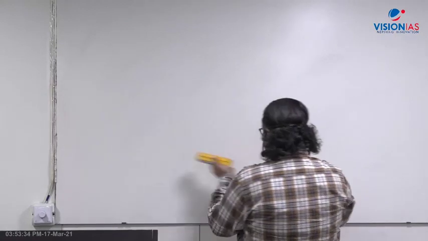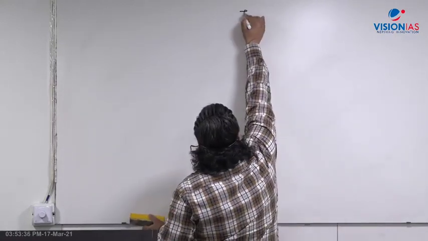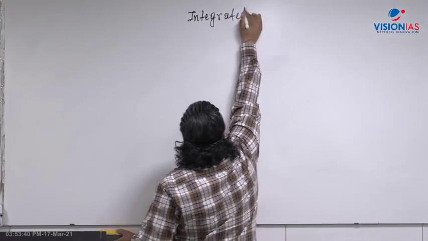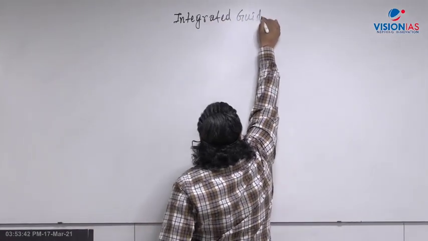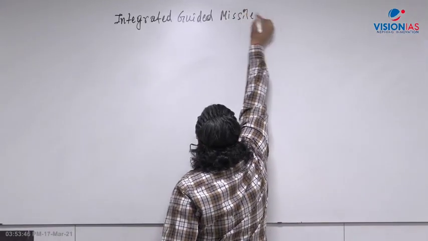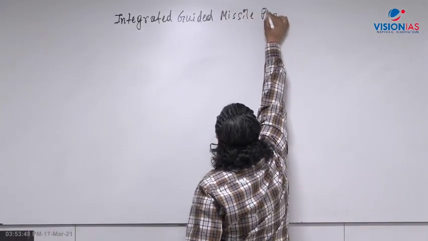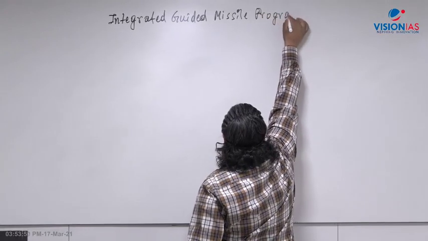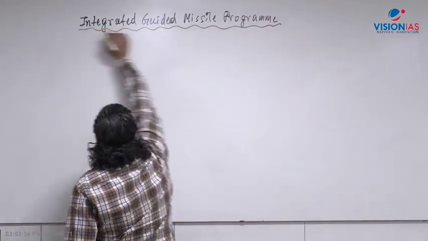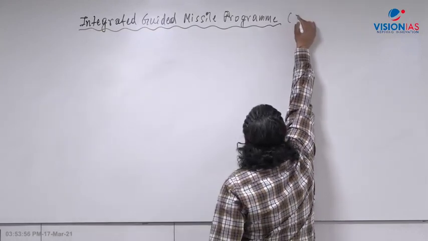Now, DRDO had a very important program called the Integrated Guided Missile Program, IGMP.